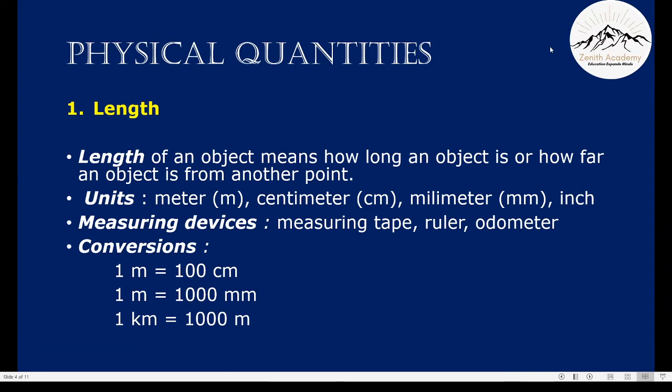Now let's see some physical quantities. The first one is length. Length of an object means how long an object is or how far an object is from another point. The units of length are meter, abbreviated as m, centimeter, abbreviated as cm, and millimeter, abbreviated as mm. There's also inch to measure height.